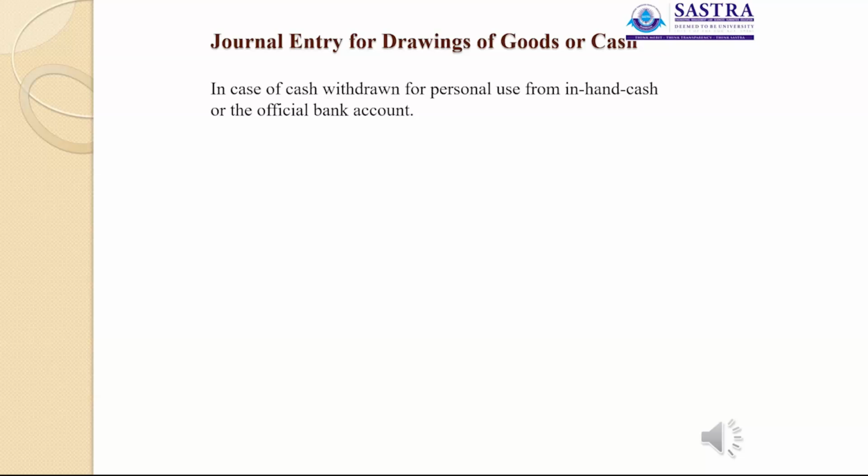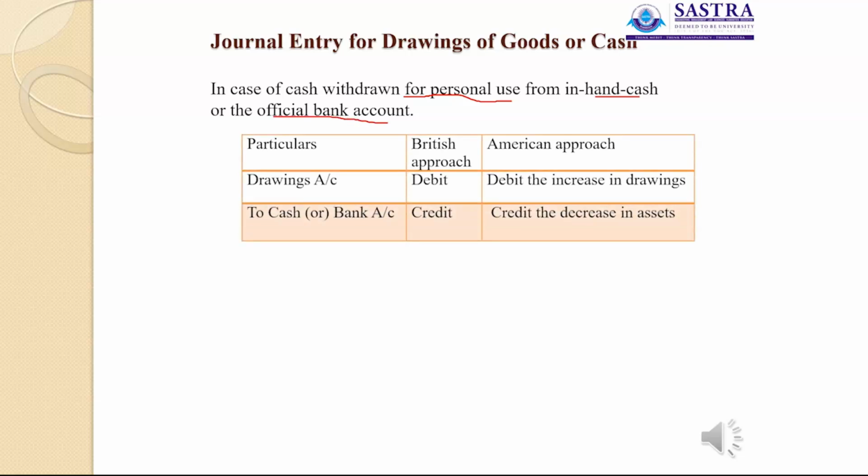If the proprietor withdraws cash from cash in hand or the official bank account for his personal use, the journal entry on the basis of the British or traditional approach is drawings account debit to cash account or bank account.